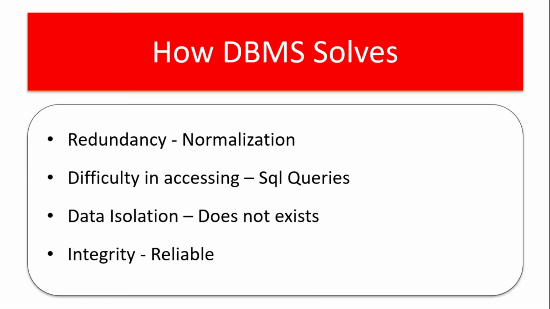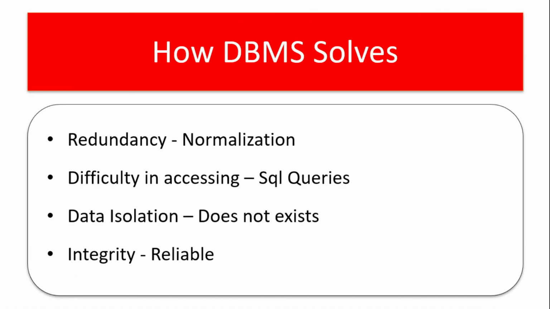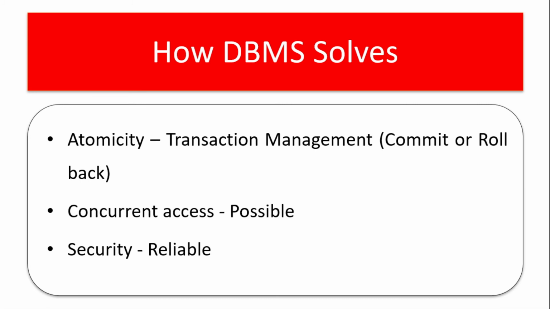Integrity. In the same scenario, if I'm using a database management system for managing this data, I'll have a separate table named address where I store the addresses of all the students. When a student has to update his address, it is more than enough to update it in that specific table. Once it is updated there, whenever I take the address of a specific student, it will be updated. Which means the data I'm getting is 100% reliable.